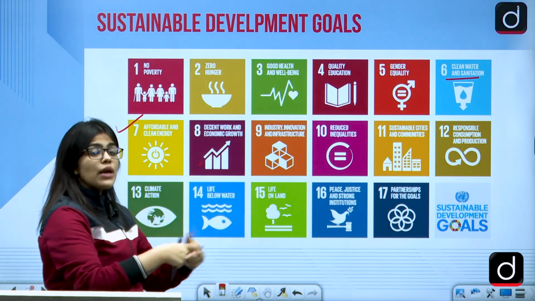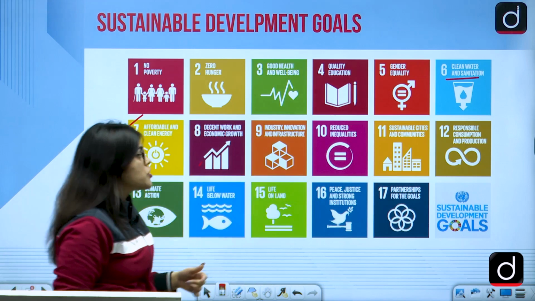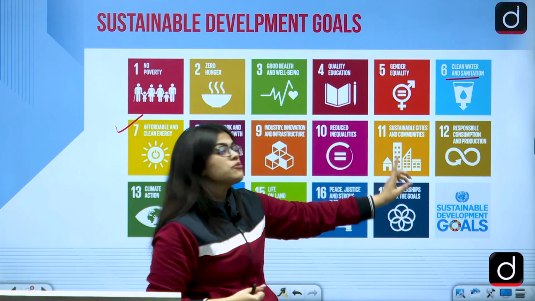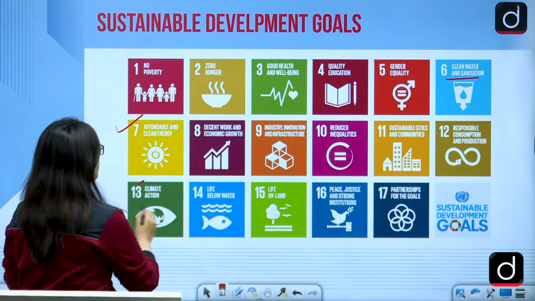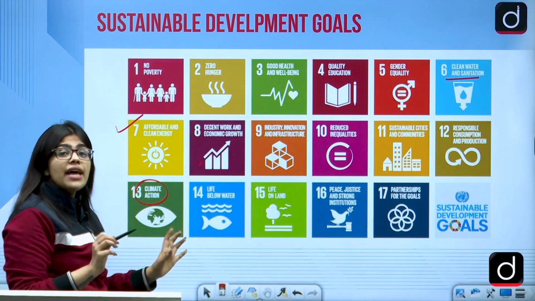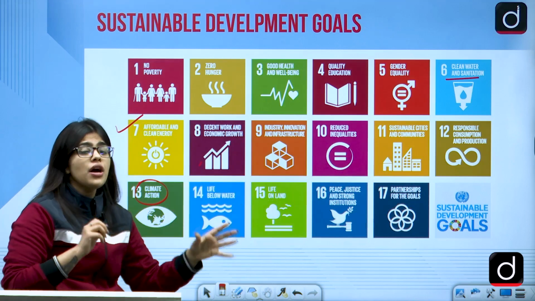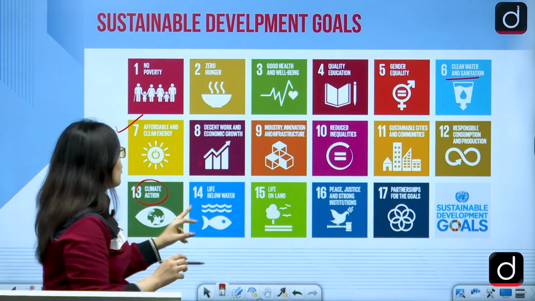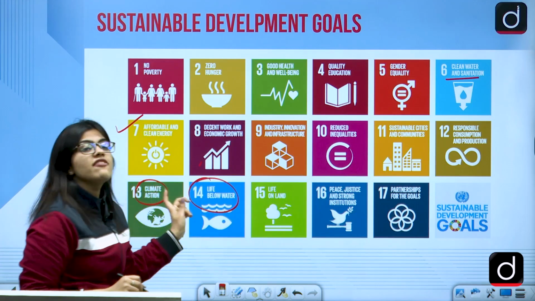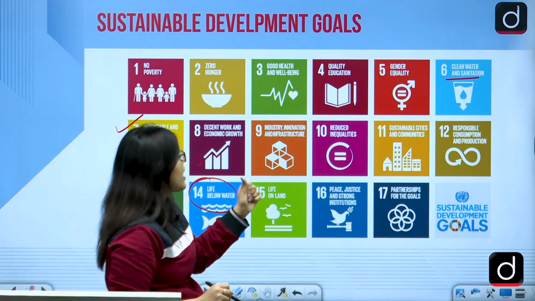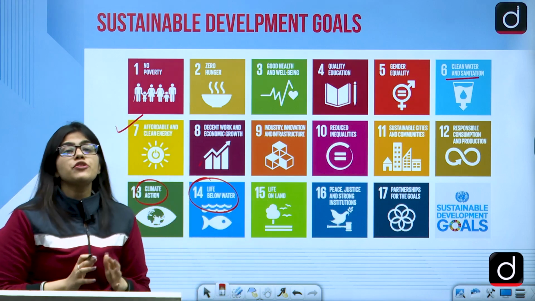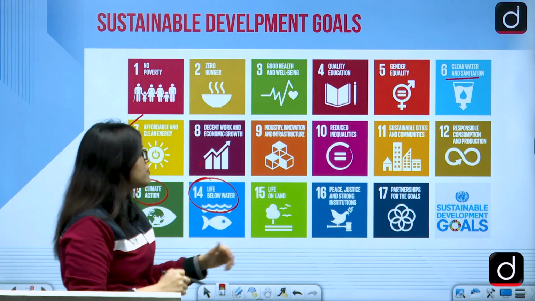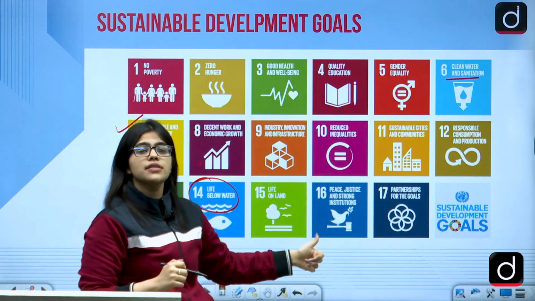Then what will we be thinking about? We'll be thinking about consumption and production. So we have responsible consumption and production. Then we have climate action, and then you should remember we are talking about the water and the land, both of them. So goal 14 is life below water, and then we have life on land. After that, we'll be talking about peace, justice and harmony. So peace, justice and strong institutions.